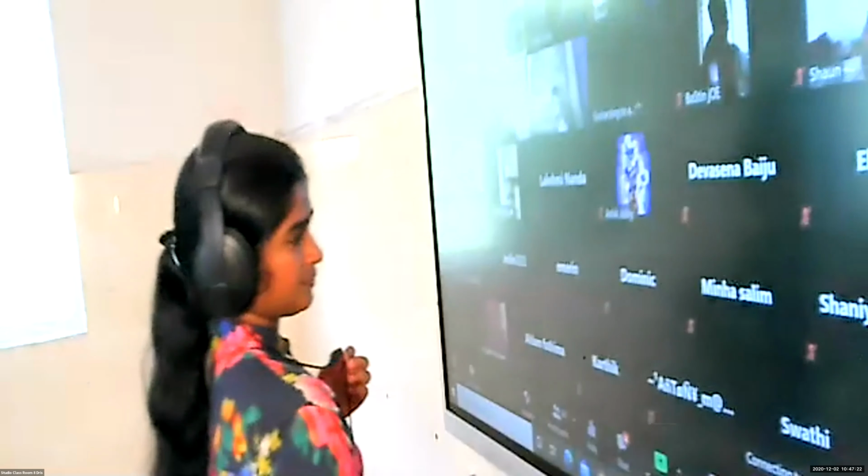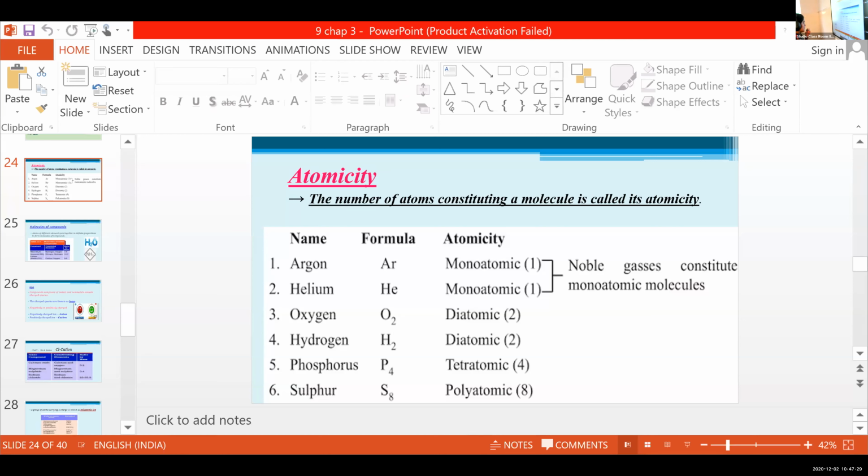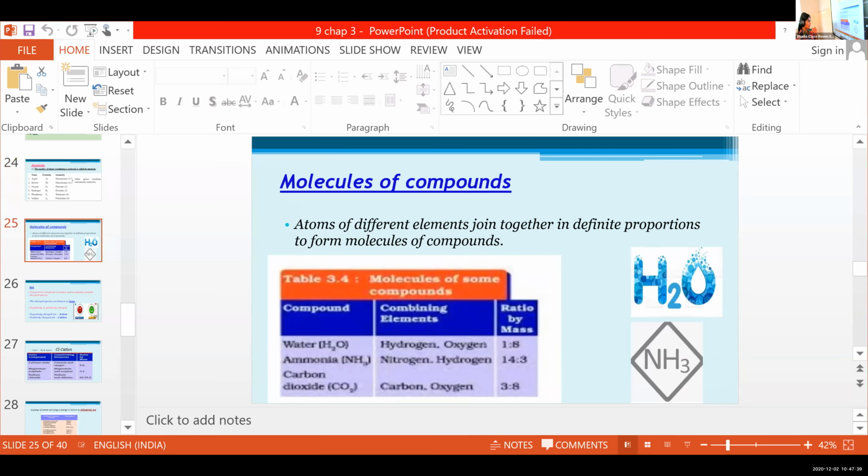So we learned about atomicity. The number of atoms constituting a molecule is called its atomicity: monoatomic, diatomic, tetraatomic, polyatomic, etc. Then we learned molecules of compounds, that is atoms of different elements joined together in definite proportions to form molecules of compounds.